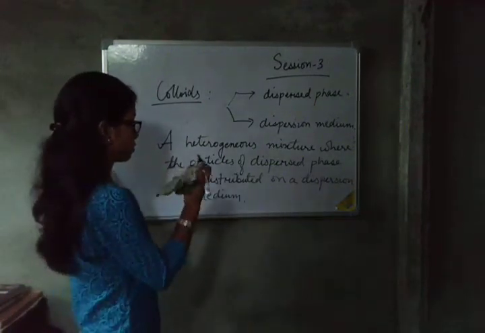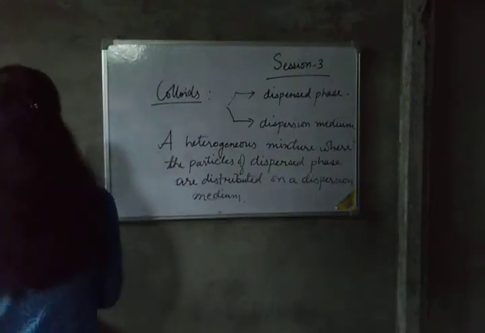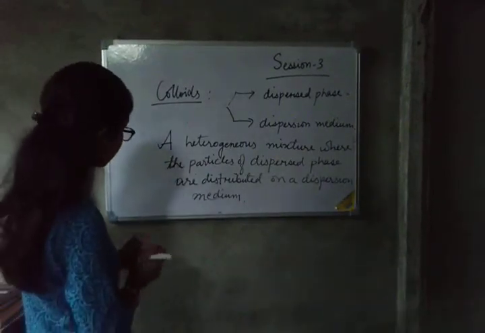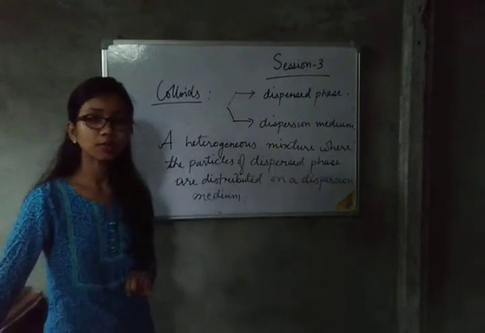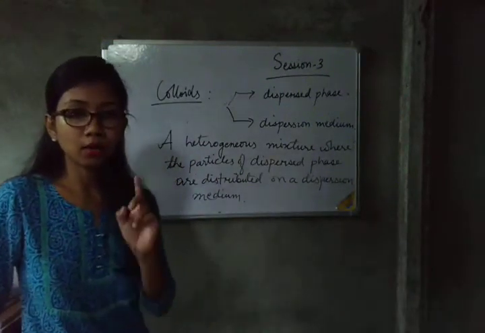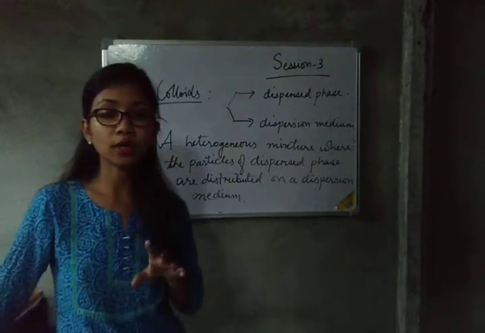Now we will move to some properties of colloidal particles. First property, it is a heterogeneous mixture. Second property, it can scatter a beam of light. Now you see, milk is a colloid. What happens in the milk?